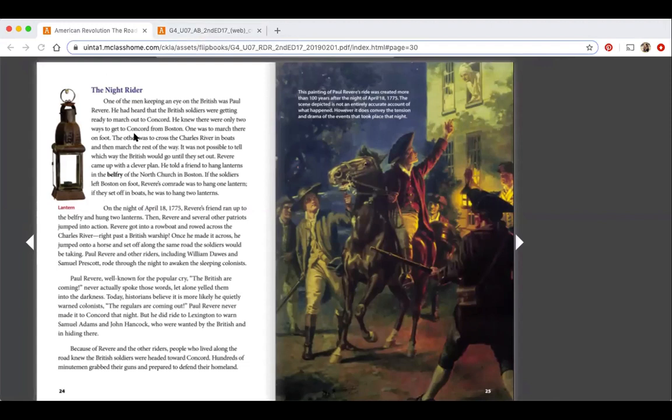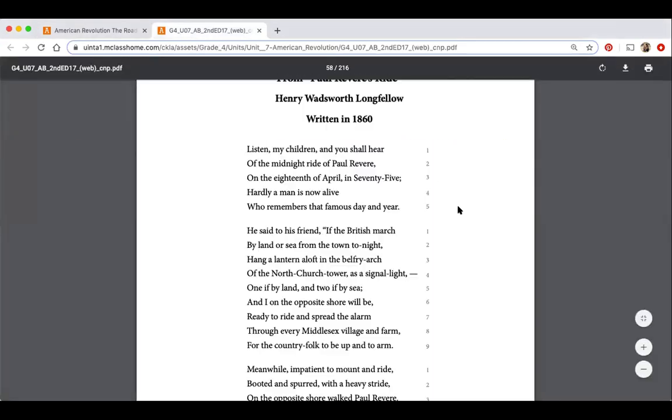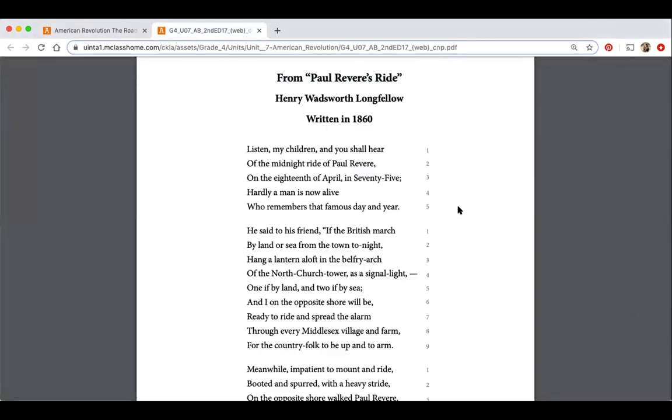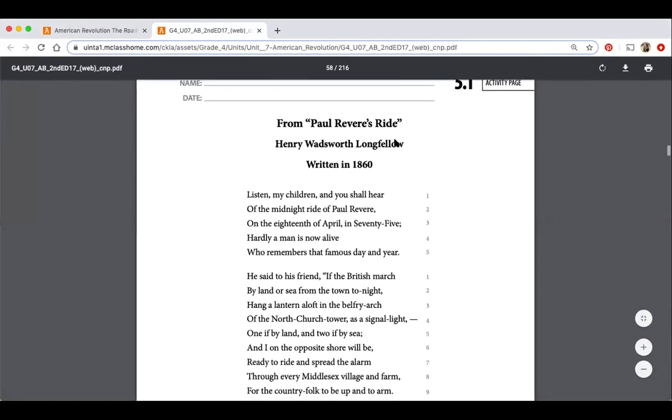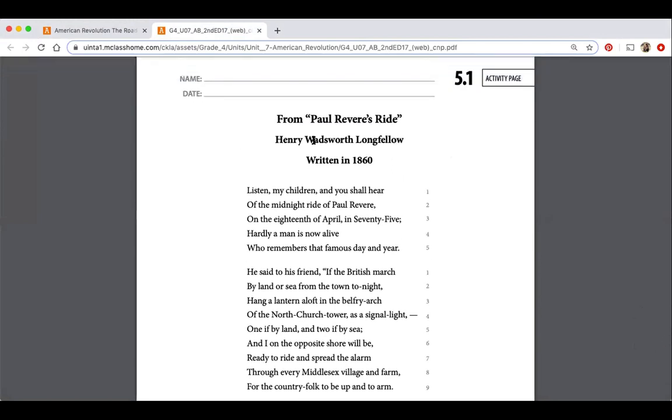So we just read this, but what I want to compare this representation to is the poem right here. This is your poem on page 53, and it's also continued on page 54 in your activity book. So go ahead and grab your activity book to turn here, and grab your pencil as well. Now, it's really important to notice that this is a poem called From Paul Revere's Ride.